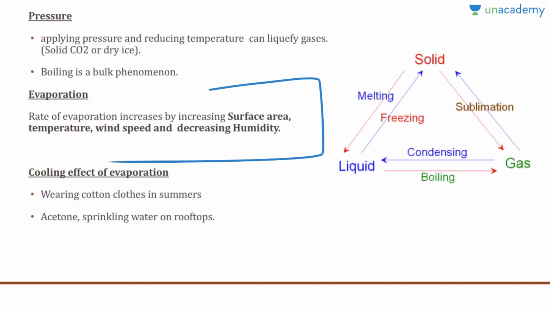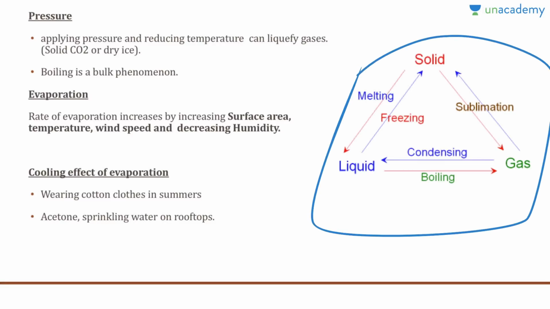Now, the cooling effect of evaporation: if you wear cotton clothes in summers, you feel a little cold because the sweat evaporates, keeping you cooler. And if you rub acetone on your hands, it will suddenly evaporate because it has a very low boiling point. And sprinkling water on rooftops in summers makes you feel cooler below. That is because of the cooling effect of evaporation.